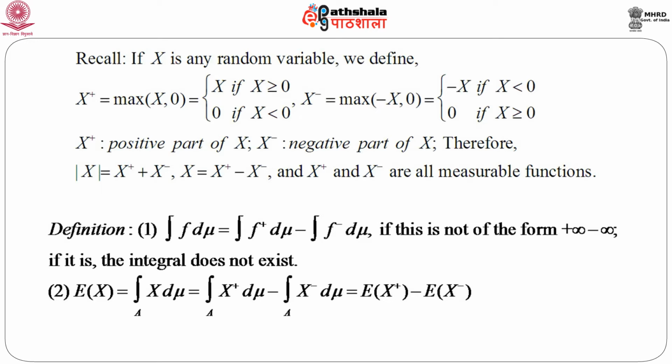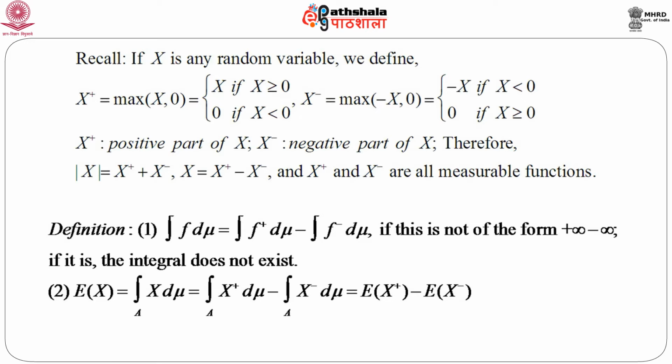The integral of f minus d mu is again defined for a non-negative function, which in this case is f minus, and we define the integral of any general measurable function in terms of the positive part and the negative part, that is the integral of the positive part and the integral of the negative part, and it is just the difference between these two. Now, remember this integral we can define as long as this is not of the form infinity minus infinity, and as previously, if this happens, then we say that the integral does not exist. So, whenever we talk about an integral, there is always a question whether the integral exists or not. We have to be very careful about first ensuring whether the integral exists or not.